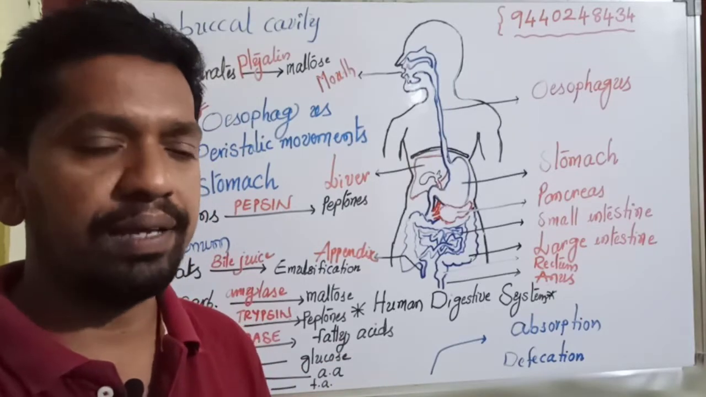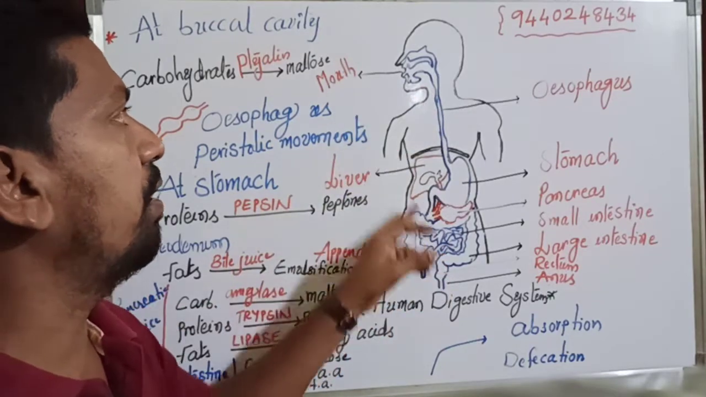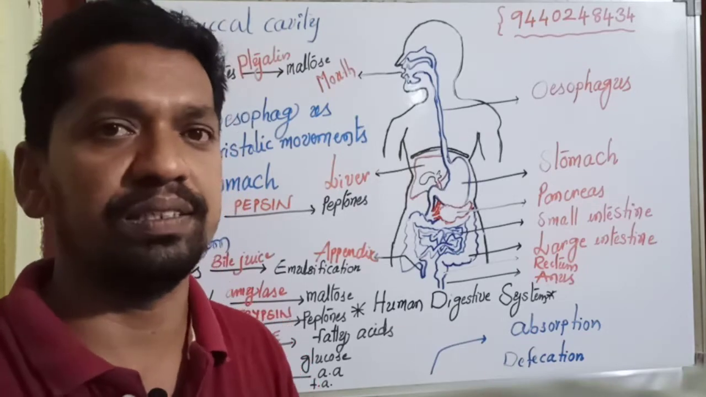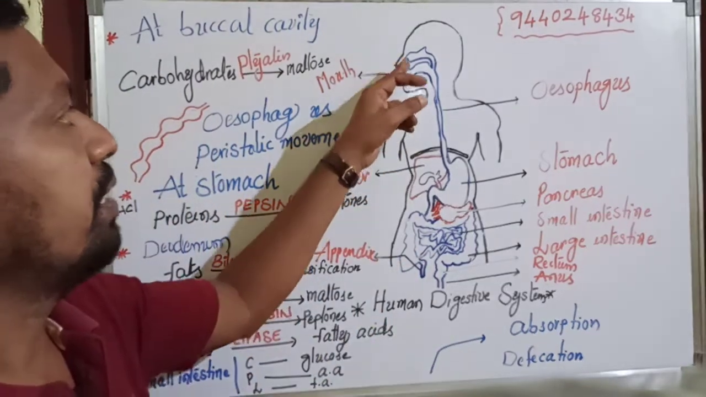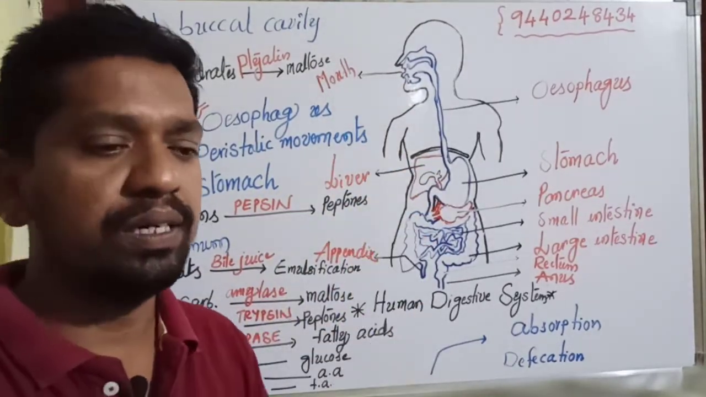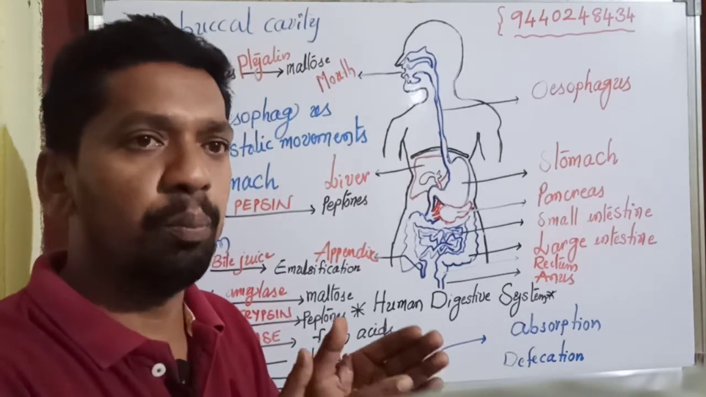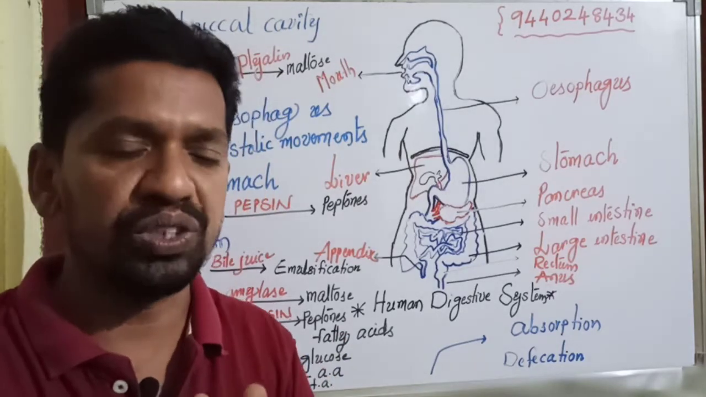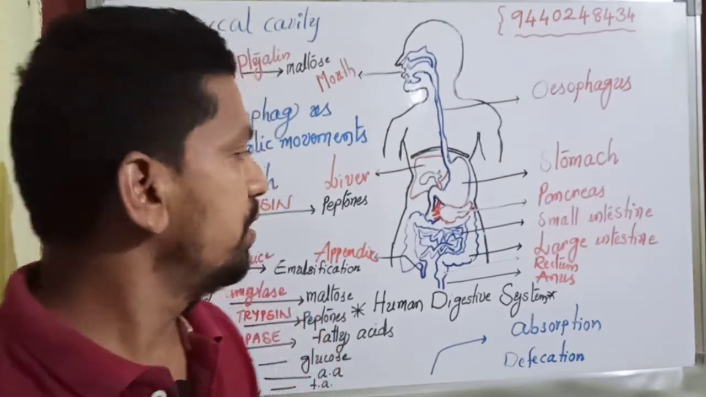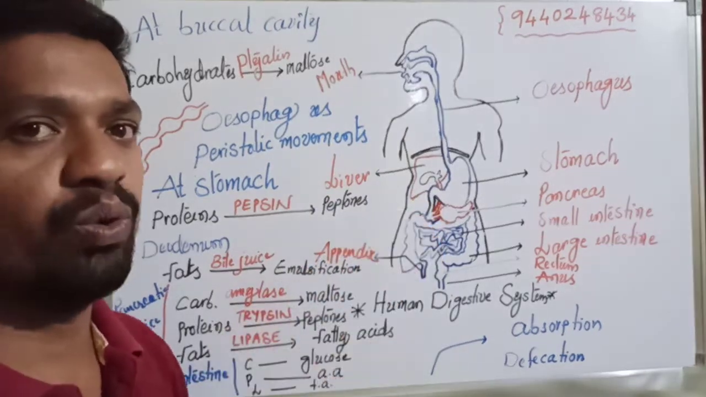Our digestive system consists of the digestive canal, or alimentary canal, or food canal, and associated glands, meaning digestive glands. Digestive glands and alimentary canal are collectively known as the digestive system. In the digestive system, the complex and macro substances convert into simple and micro substances, which is known as digestion.